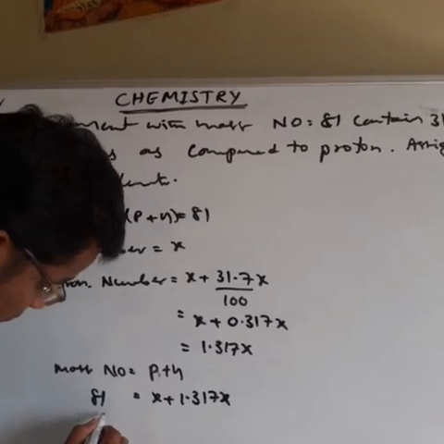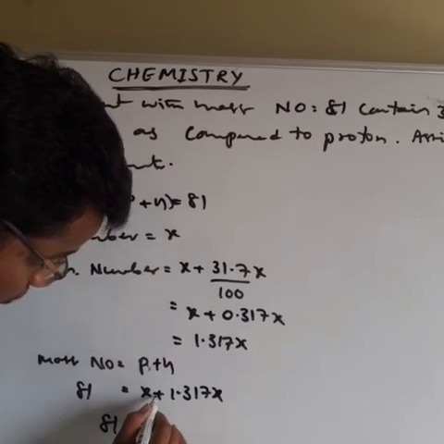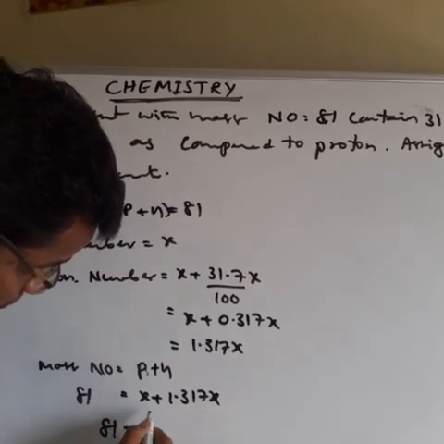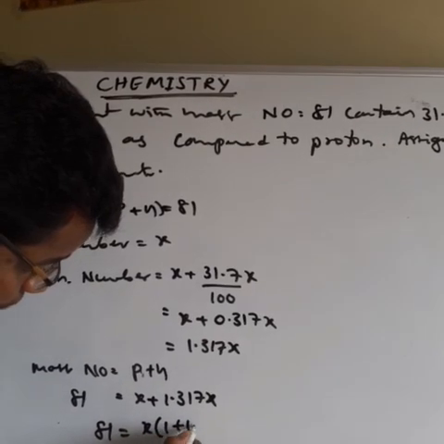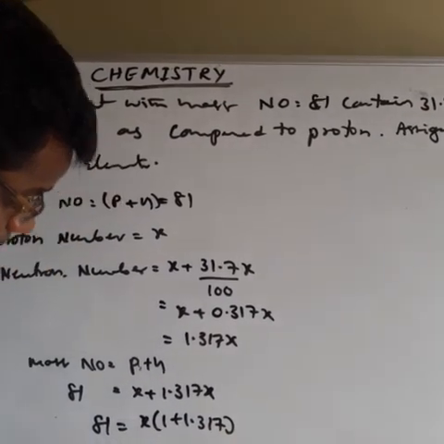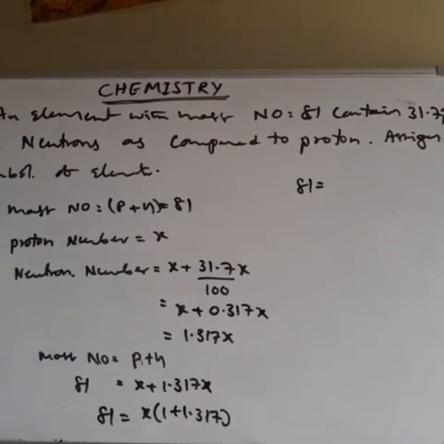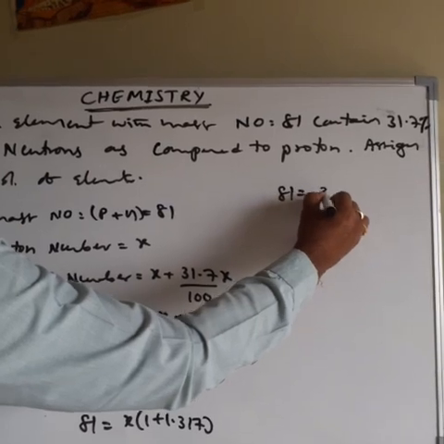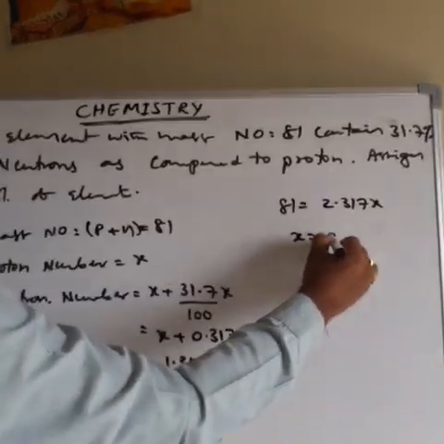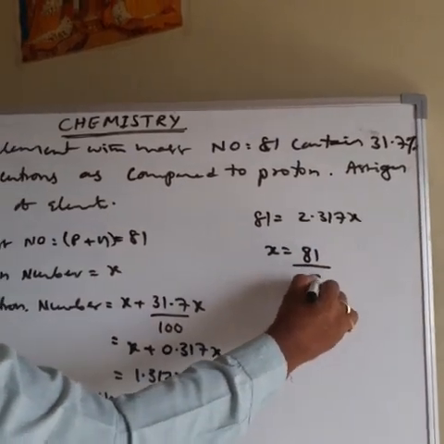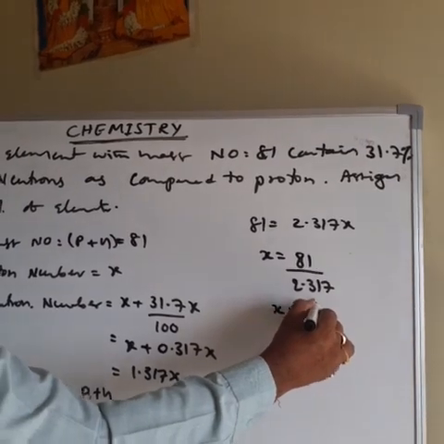Then 81 is equal to x, take common value, 1 plus 1.317, which means 2.317x. Therefore, x is equal to 81 divided by 2.317. Then we obtained the x value is 35.